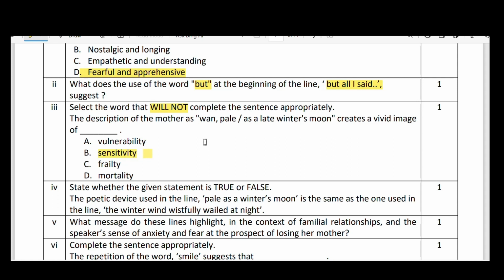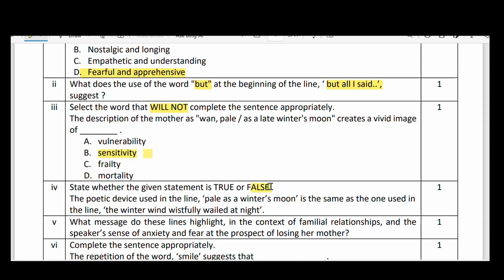State whether the given statement is true or false. The poetic device used in the line, 'pale as a late winter's moon', which is a simile, is the same as the one used in the line, 'the winter wind wistfully wailed at night.' This is wrong. Actually, there is no simile here. There is no comparison in 'the winter wind wistfully wailed at night'. That's it. So it is false. Fourth bit is false.